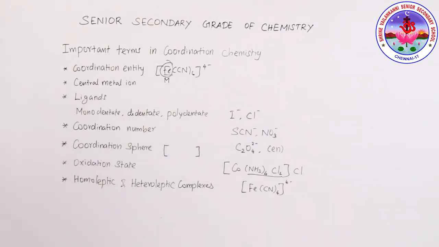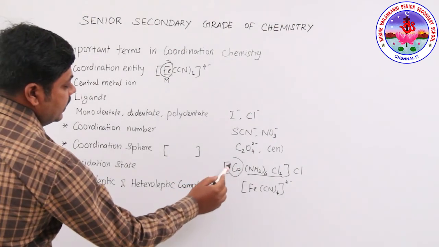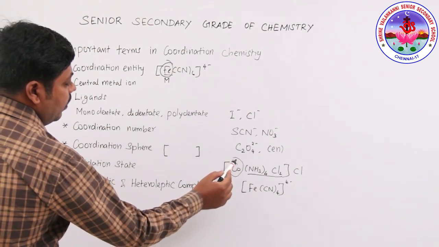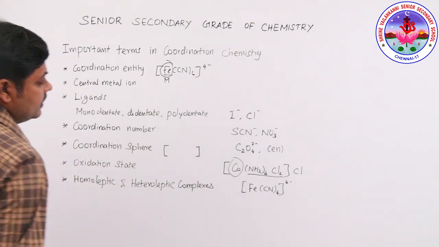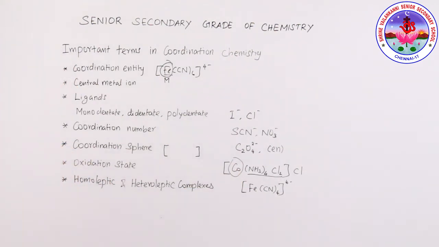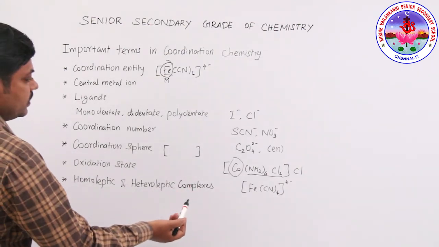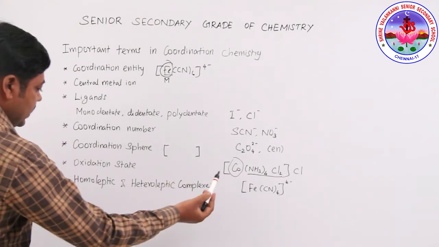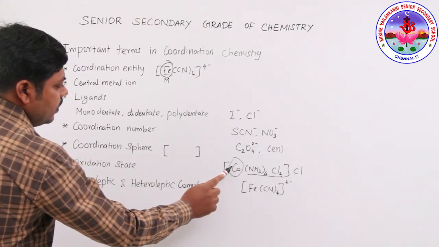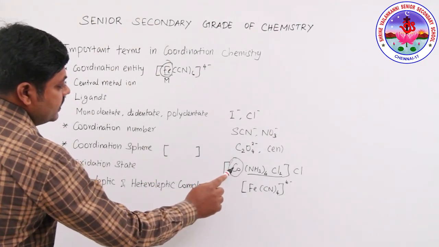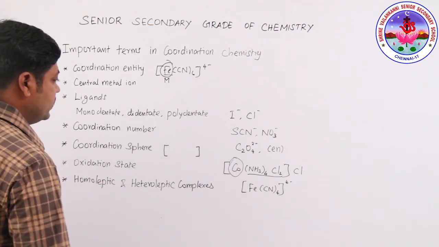What is that oxidation state? Here the metal has one oxidation state. So you can find the oxidation state of the central metal ion, which is helpful to predict the shape of the complex, which we can discuss later. So this one oxidation number is called the oxidation state.